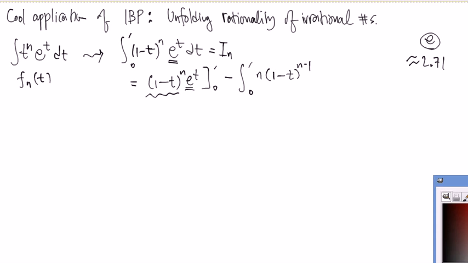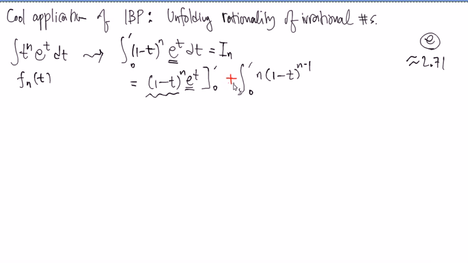So let me color that here. So that becomes actually positive, because in integration by parts there's a negative symbol there, and the derivative of 1 minus t becomes negative 1, so it becomes positive. And this part just goes there, and dt. Good? And we recognize this is the same thing, so let's reorganize like this. If you plug in 1, what do you get? 1 minus 1, right? It's 0. And the 0 minus, if you plug in 0 in there, is 1 to the n, always 1. It's 1 times e to the 0 which is 1. So it's a negative 1, right?